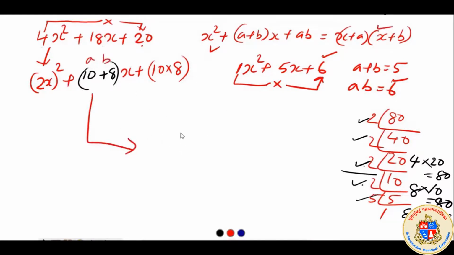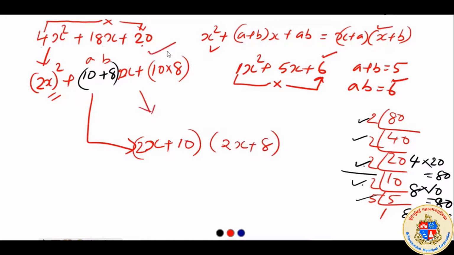So what will we write? Here x is 2x, sorry. So 2x, in place of a, 2x plus 10 and 2x plus 8. This will be the way of factorizing this particular expression, right? So the expansion of the formula which we studied helped in solving the situation here.